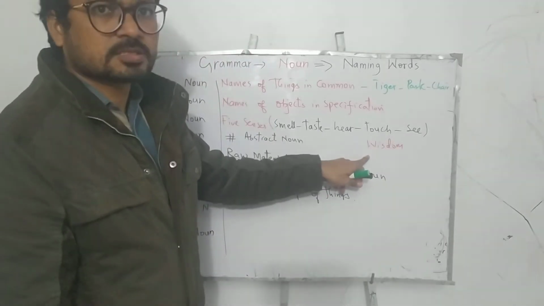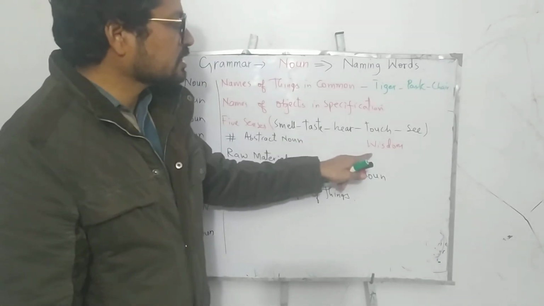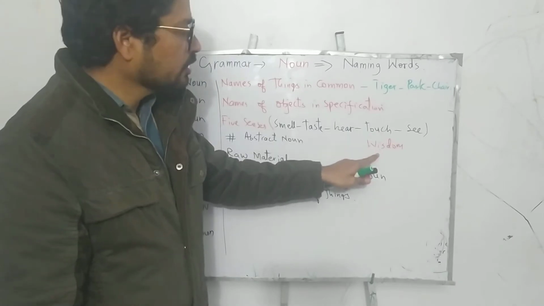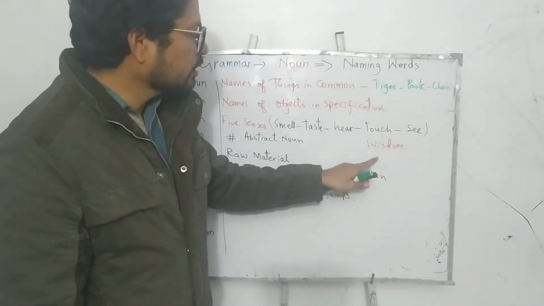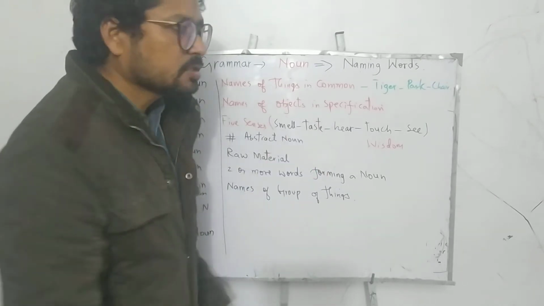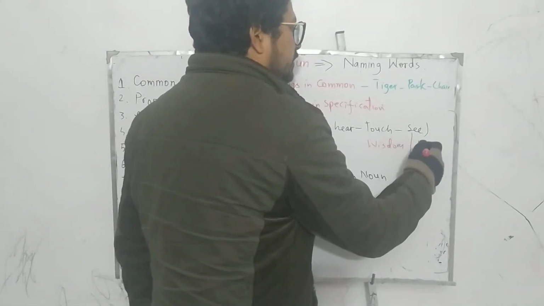so let's check it on all of these 5 senses. Can we see wisdom? No. Can we touch wisdom? No. Can we hear wisdom? No. Can we taste it? No. Can we smell it? No. It becomes an abstract noun. Similarly, bravery.